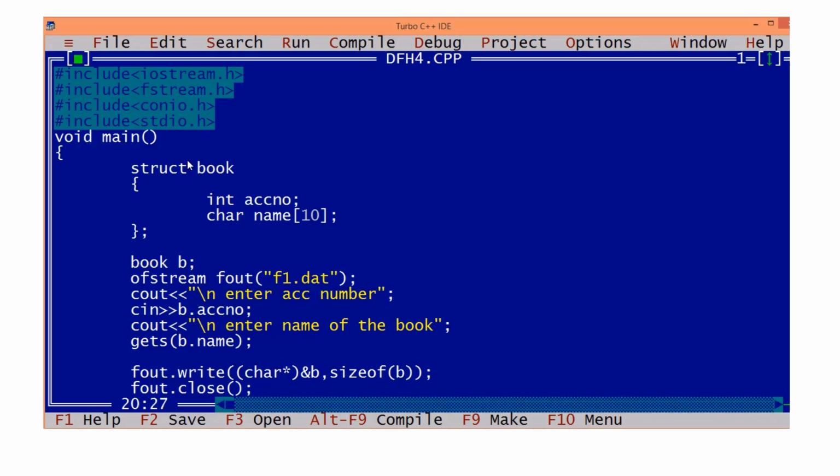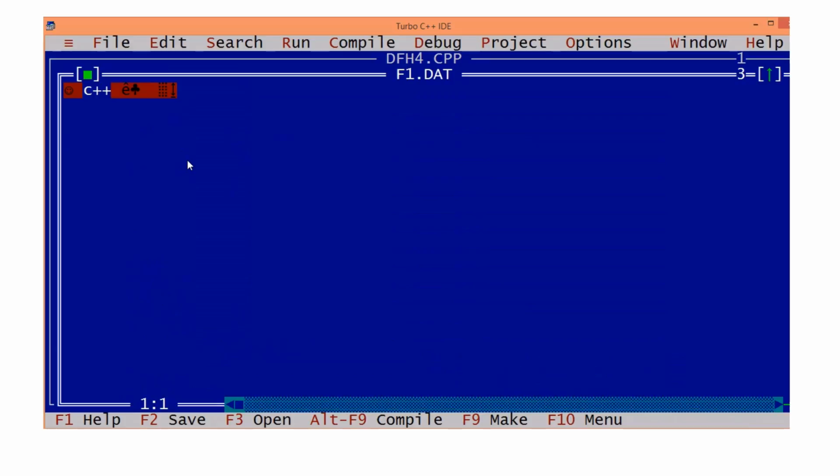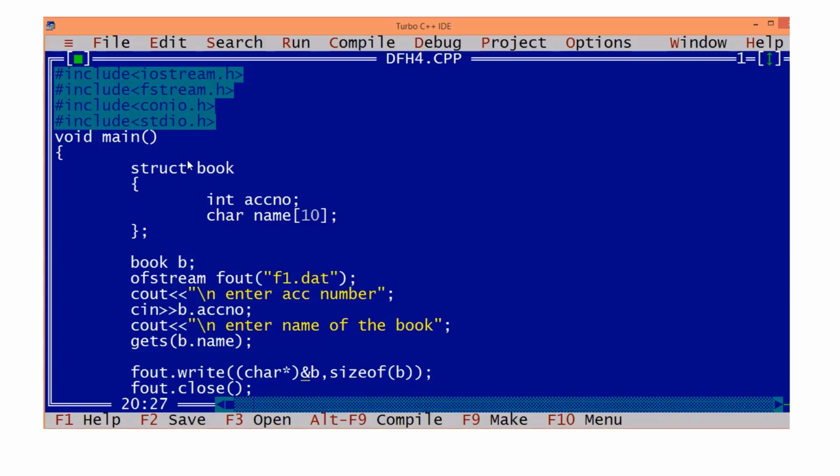Clear? Now if you open and see what is that f1.dat, you see? Understood now what I am telling? So when there is a combination of data items, the storage is in hexadecimal format. Okay, if you open it in a text editor, you will not understand what it is. Clear? But you are getting the output or not? Yes or no?